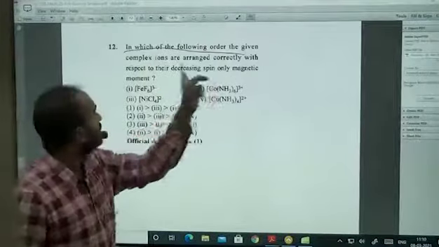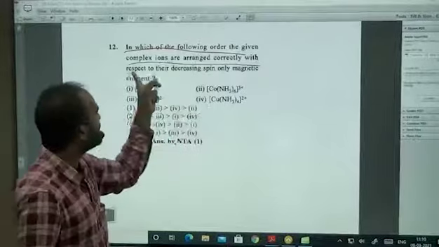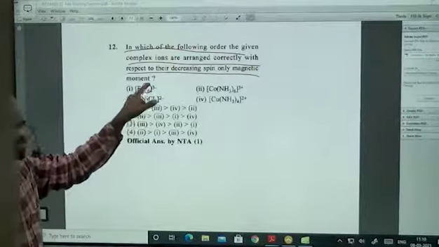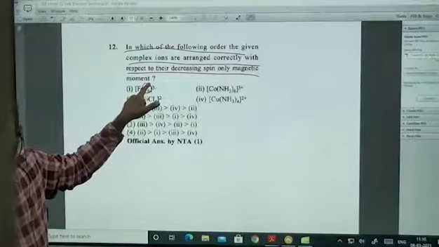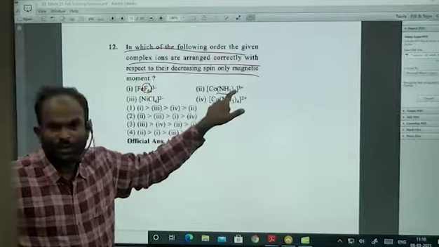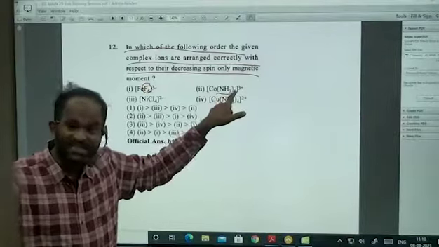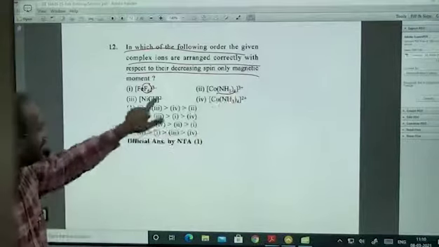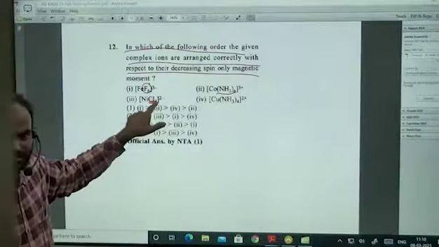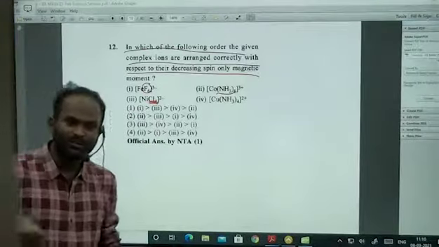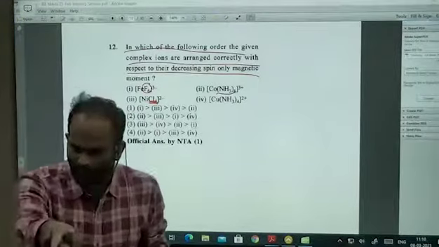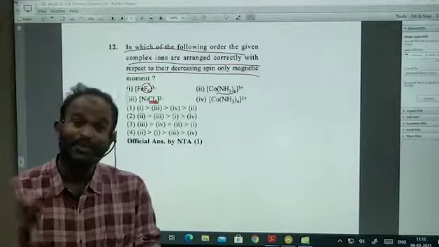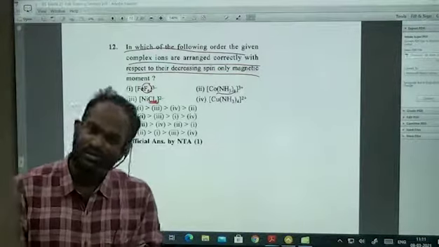Which of the following complex ions are arranged correctly with respect to the decreasing order of the spin magnetic moment? Fluorine for iron, weak ligand or strong ligand? Weak. Ammonia, cobalt. For Co+3, Cr+3, Cu+2, ammonia is a strong ligand. Then what about this? Weak ligand, no? For Ni+4, remember this. Chloride is a weak ligand, no doubt.